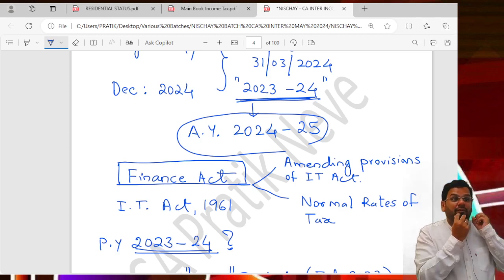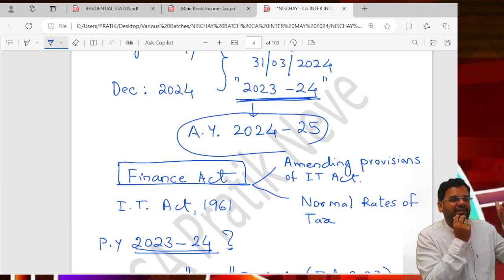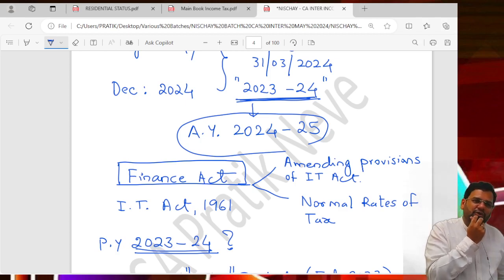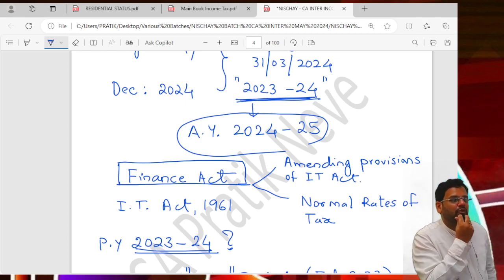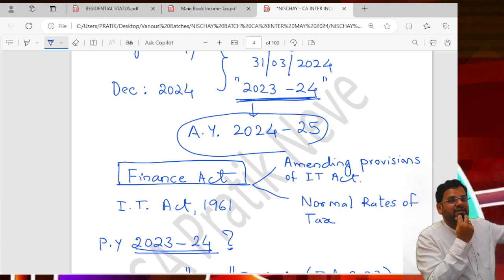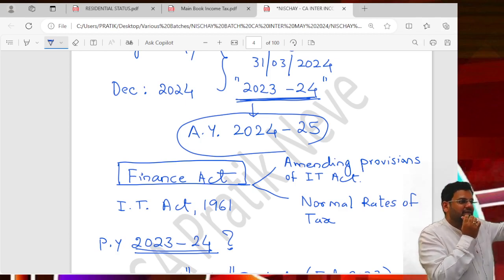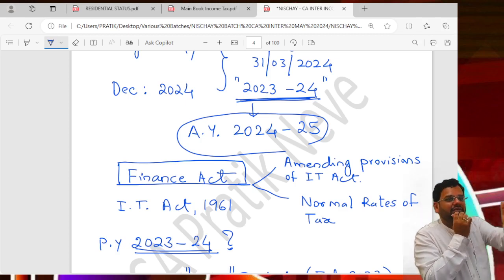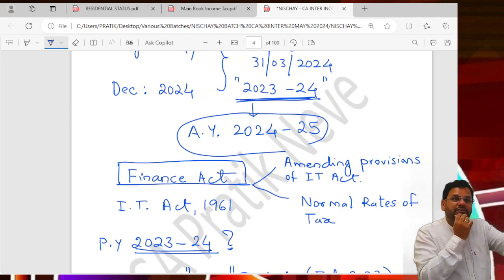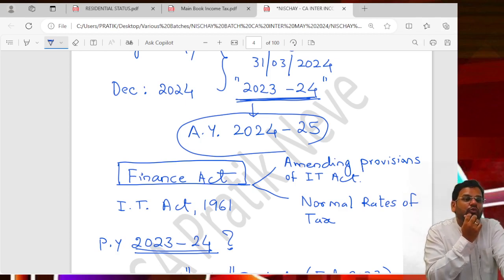So how did money flow into these businesses? By way of income tax, because there was an income tax benefit. Don't you think every industrialist would like to have PAT on a higher side? What is PAT? Profit after tax. Because from PAT only you get dividend, and from PAT only the amount goes to reserves. So everything depends on PAT. But how do I get PAT?